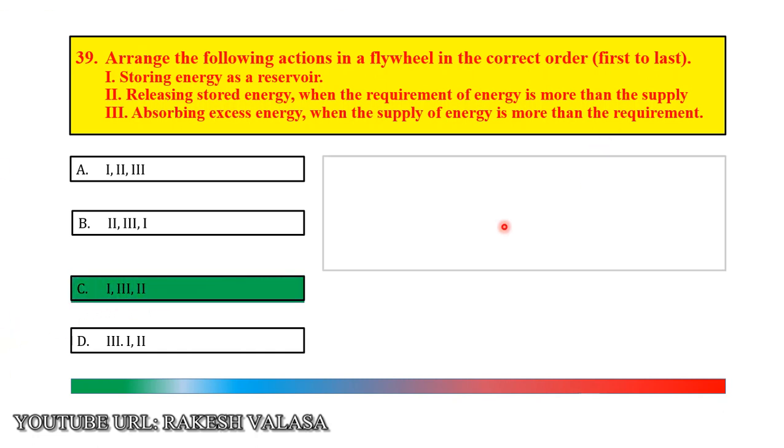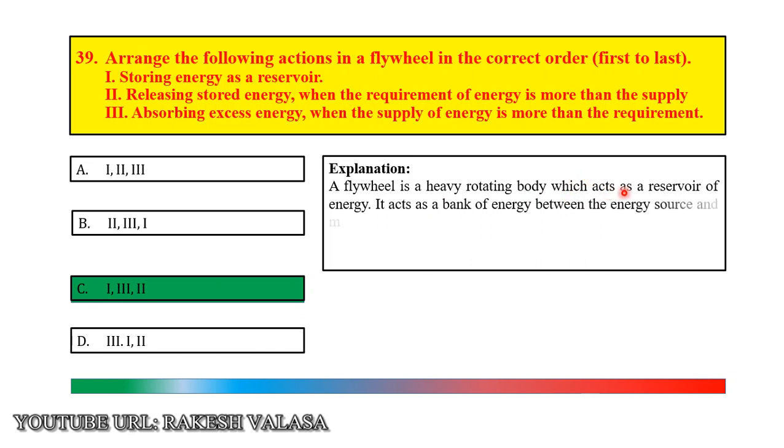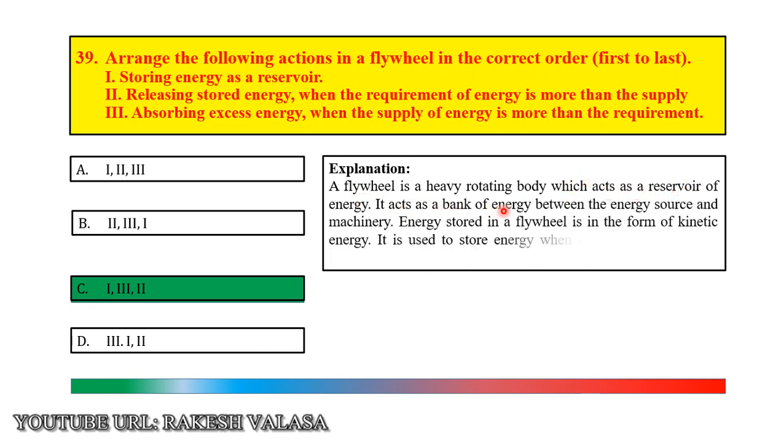Let us see the explanation. A flywheel is a heavy rotating body which acts as a reservoir of energy. It acts as a bank of energy between the energy source and machinery. Energy stored in a flywheel is in the form of kinetic energy. It is used to store energy when available and supply it when required.